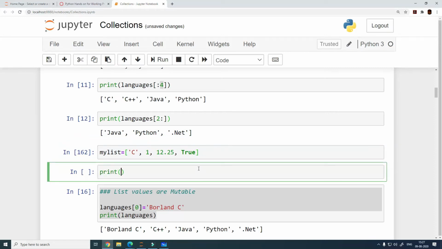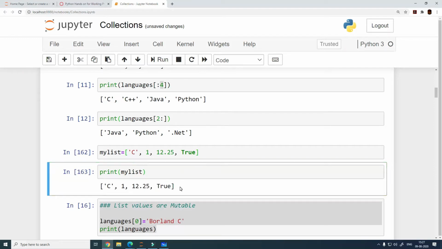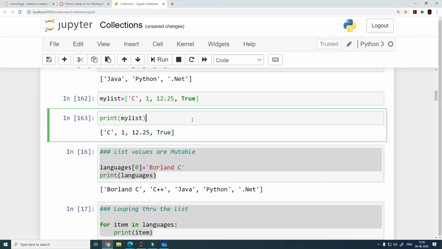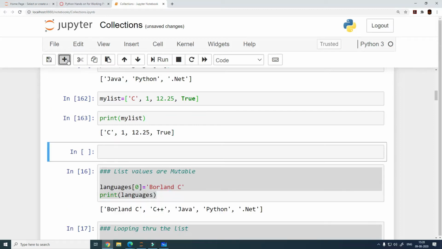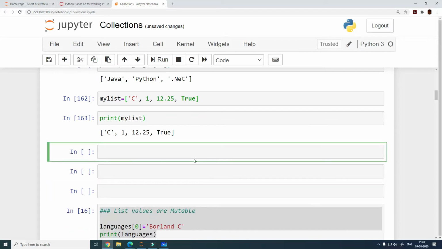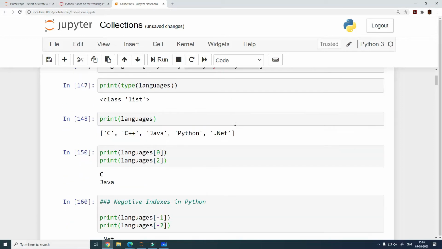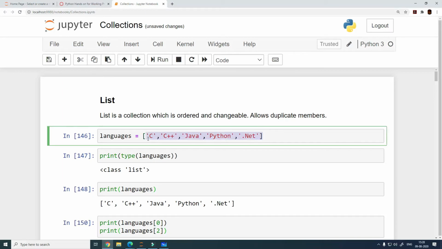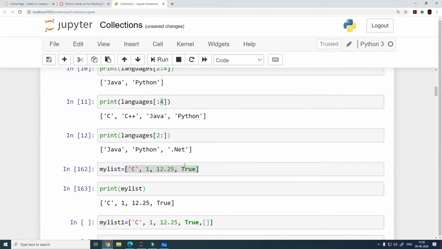You can define a list which can contain any data type. That is totally fine. There is no problem in that. And to take this even further, let me do one thing. What I will do is I will copy over this list, and inside this list I'll put in another list, and you'll be amazed that that is possible as well.